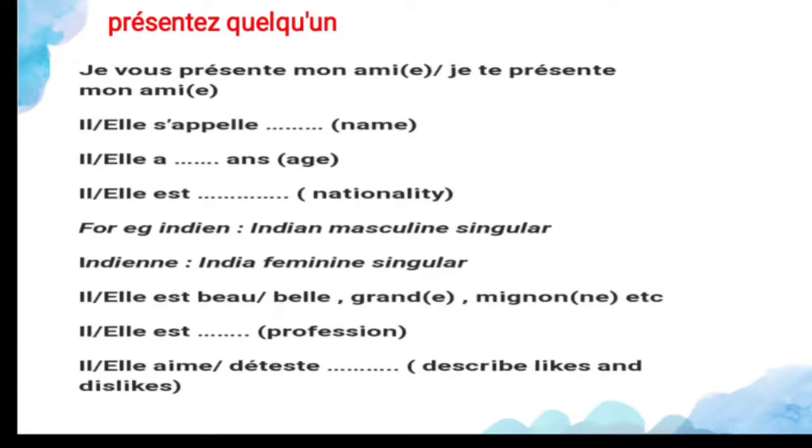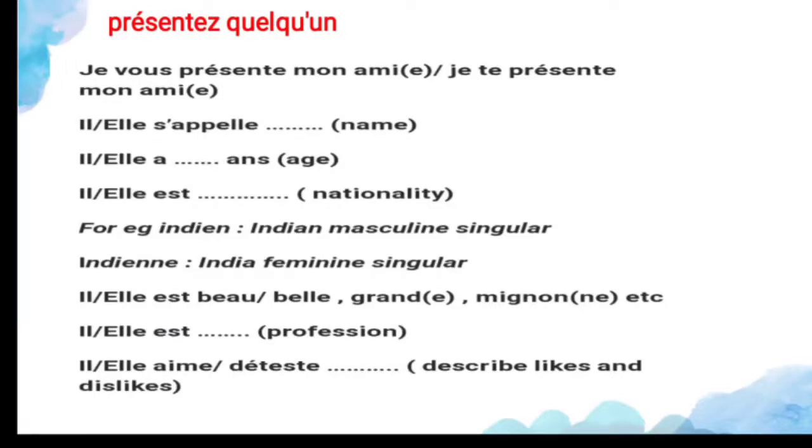So what is the nationality? For example, for the masculine singular, Indien, and for the feminine singular, Indienne. So next, il or elle, beau, belle, grand, mignon. These are the adjectives of the person you can use. Beau means handsome, belle means beautiful, grand means big or tall, and mignon means cute. So this adjective you can use is based on the person.